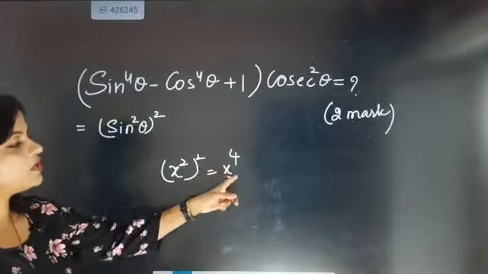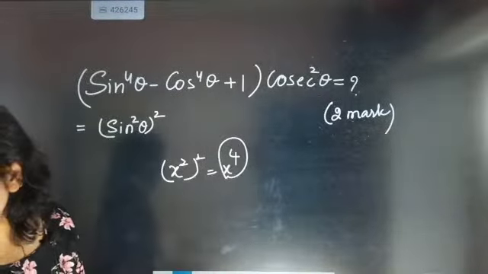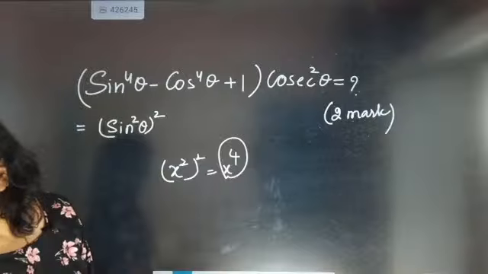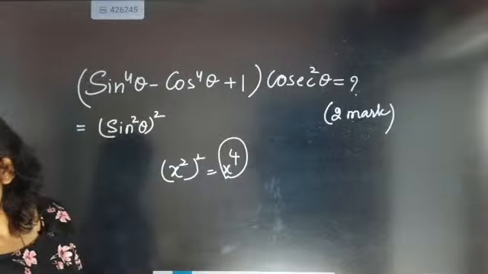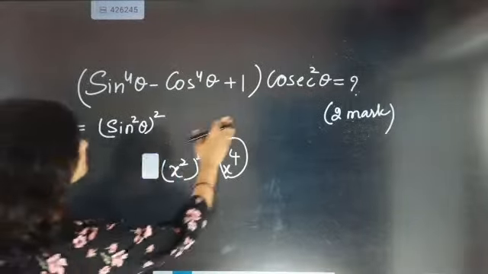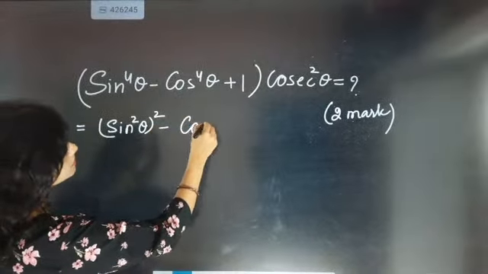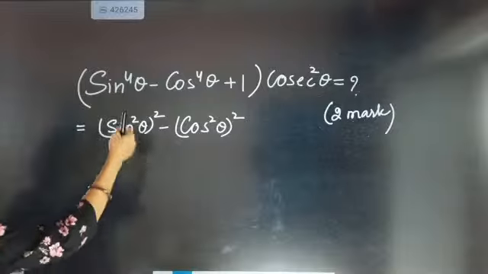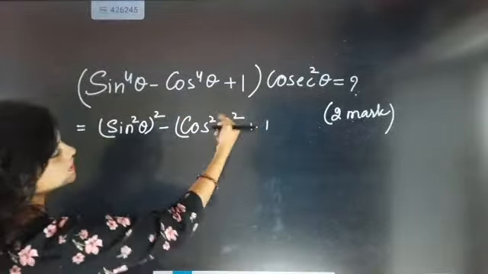So if somebody gives you x to the power 4, you can split it as x square whole square. So sin square theta whole square minus cos square theta whole square. So I split 4 as 2.